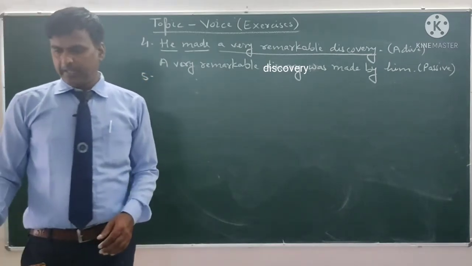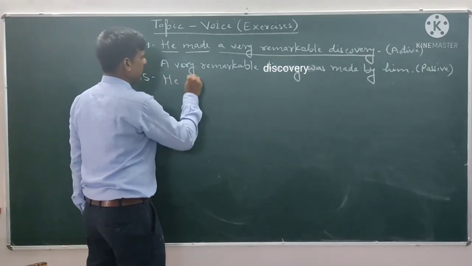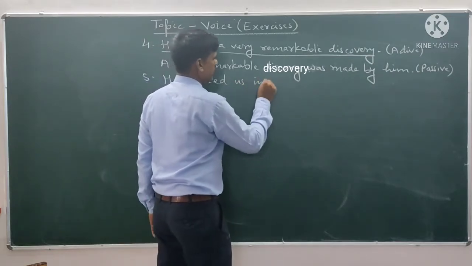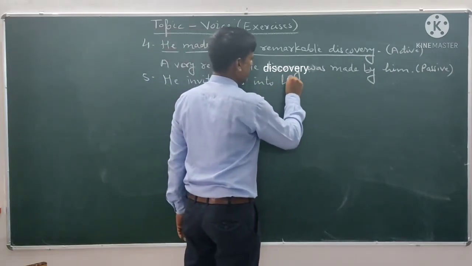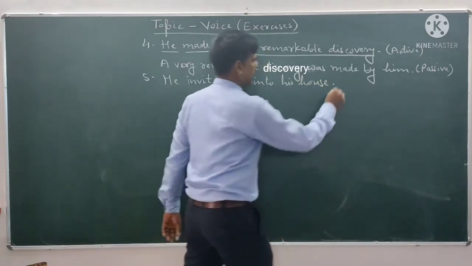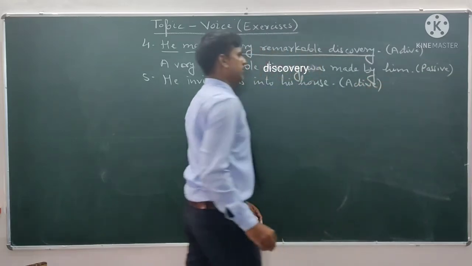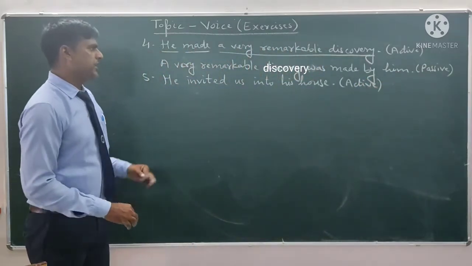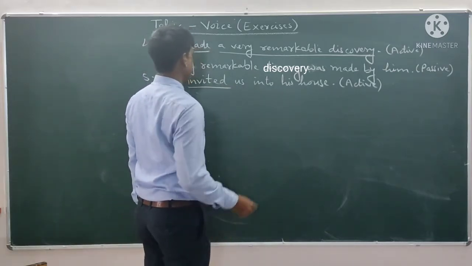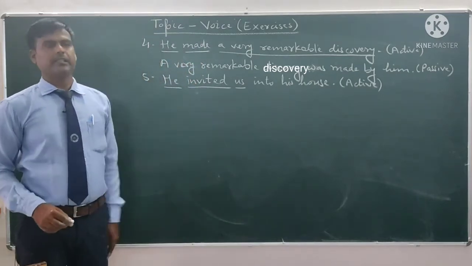Okay. Now let's see sentence number 5. Sentence number 5 is, he invited us into his house. This is active voice, and we have to change it into passive voice. So what will be the passive voice of this sentence? This is also simple past tense. He is subject, invited verb. Okay, so we will make us as the subject.